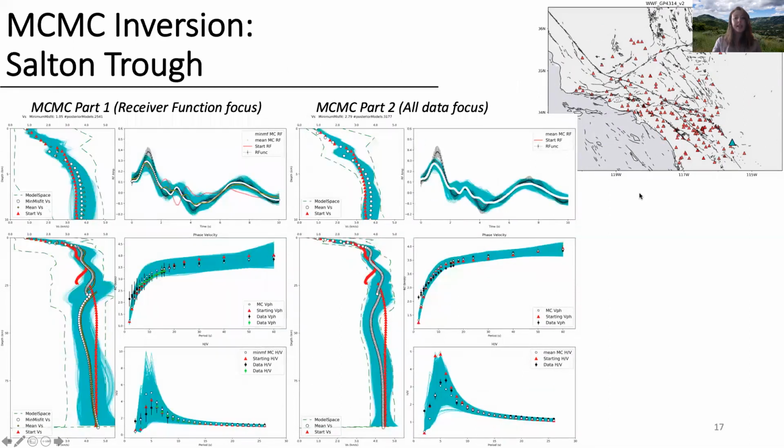This is an example of a station in the Salton Trough with thicker sediments. Reverberations of body waves in the soft sediment layer result in this delayed first arrival within the receiver function that has been tricky to fit and causes an interesting overall receiver function. This station we are able to fit, but we are still working on model parameterization needed to fit all basin stations. So at this time, we have a relatively limited scope.